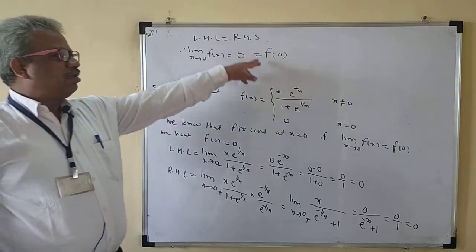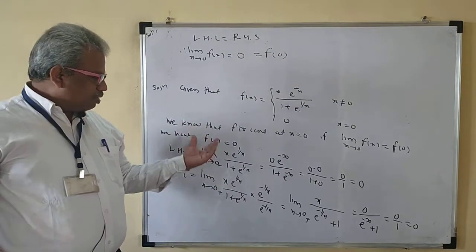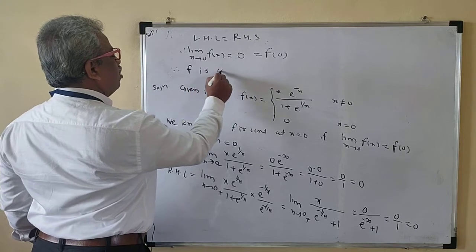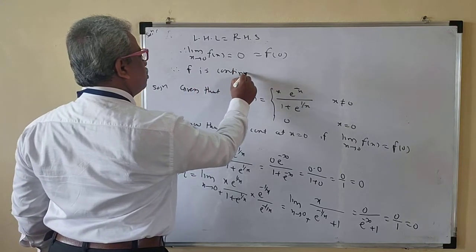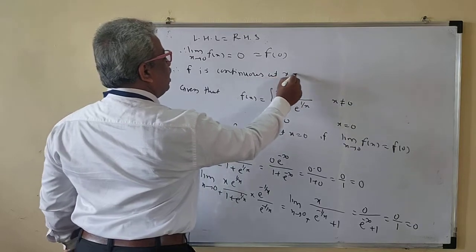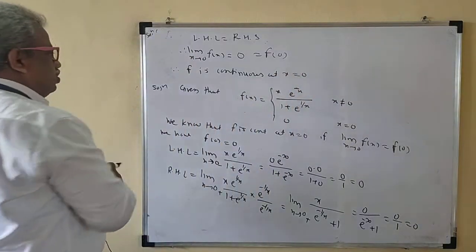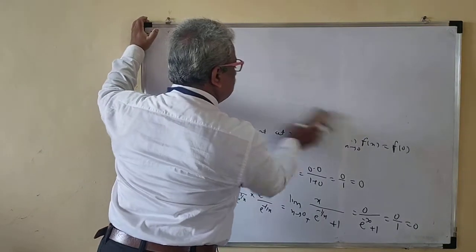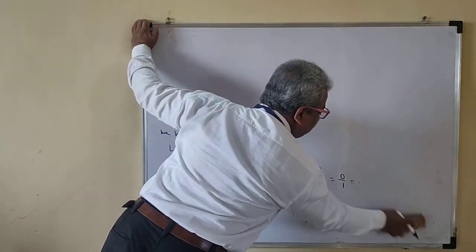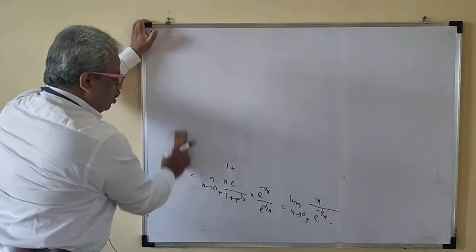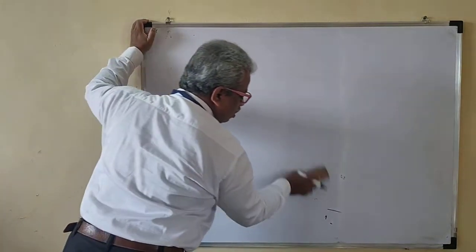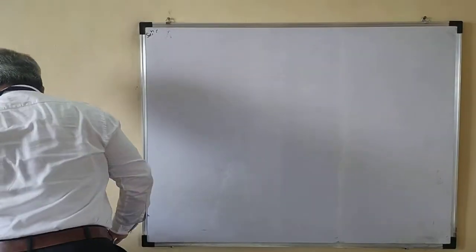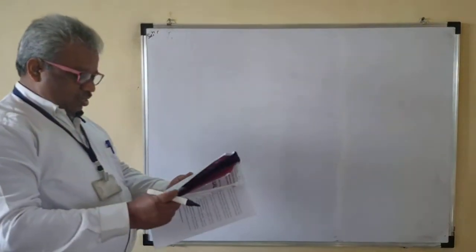If it were not equal, you could say it is not equal to f of 0. But your f of 0 is 0 here. So therefore f is continuous at x is equal to 0. So your function is continuous at x is equal to 0. Very nice example. The only crucial part is to evaluate the limit. That means continuity is an application of the limit.